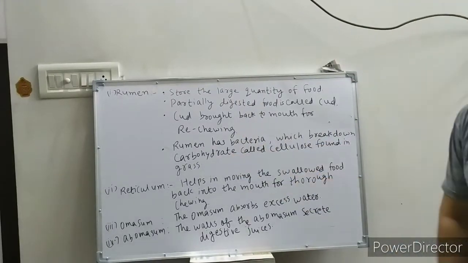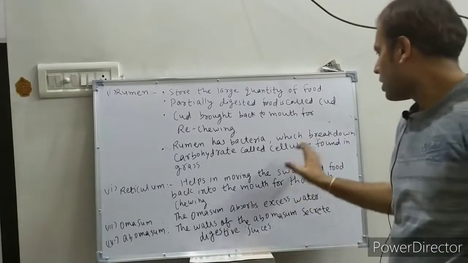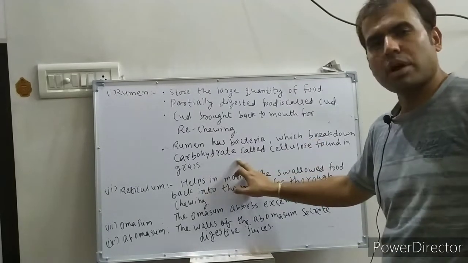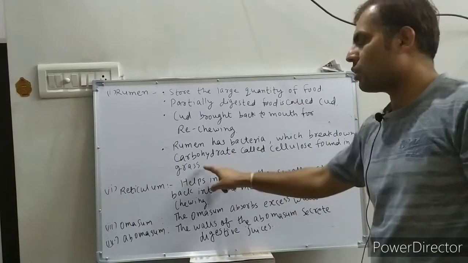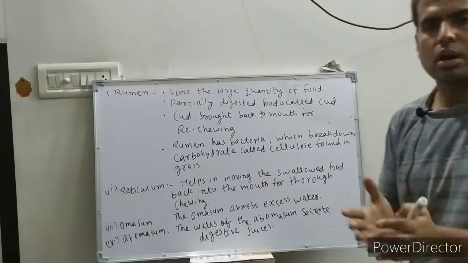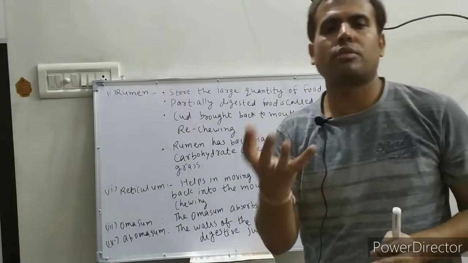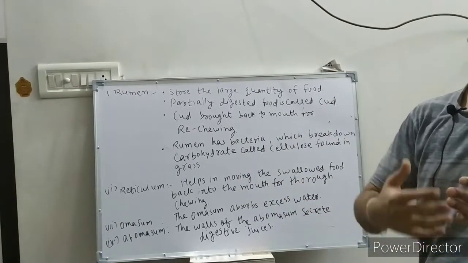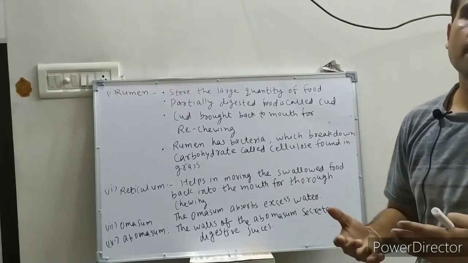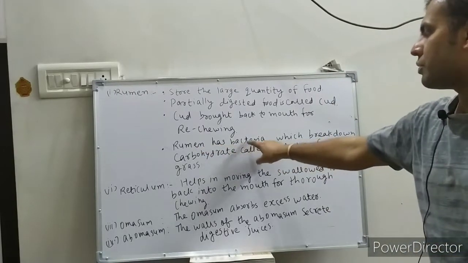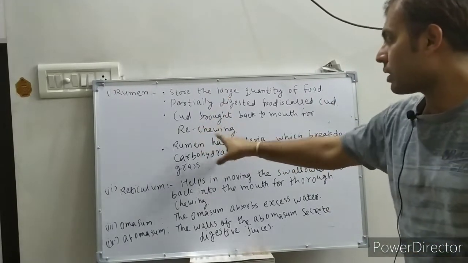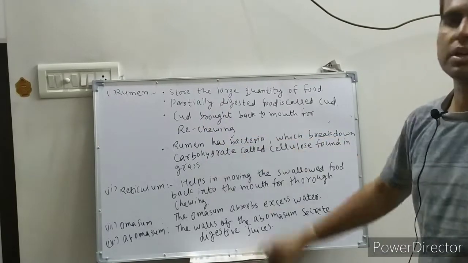Rumen has bacteria which break down the carbohydrate called cellulose found in grass. So the carbohydrate from the grass will be broken down into a simpler form in the rumen by the use of bacteria.